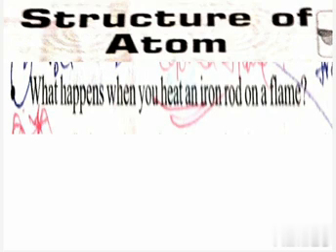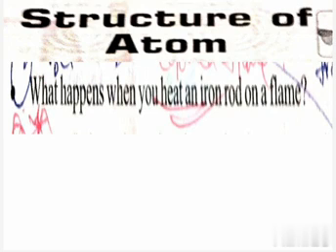So when we heat the iron rod, it absorbs some amount of heat energy and emits it as light. First it turns red, which means lower energy and higher wavelength.